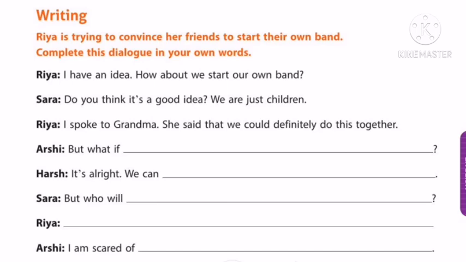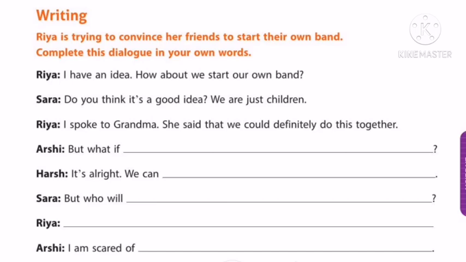Children, we know that Ria decided to start the band. She went to discuss her idea with her friends and she was trying to convince her friends to start their own band. What will be their conversation? Okay, so this is dialogue writing. You have learned this, how to write dialogues. So let us complete 2 or 3 sentences now.